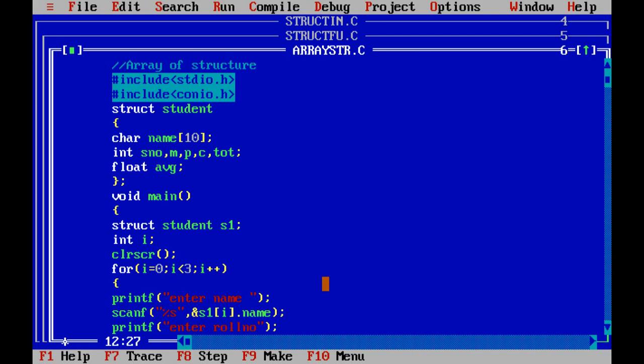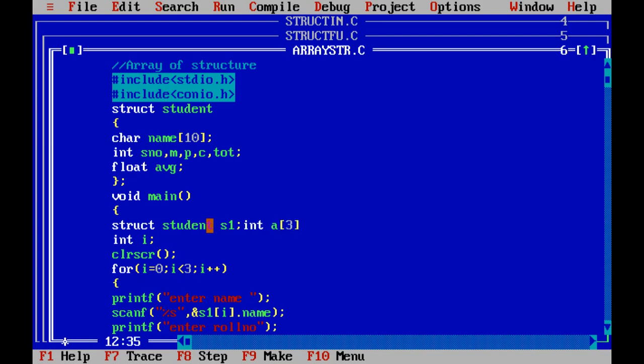If you want to store multiple student details continuously in a memory allocation, an array is needed. Array is nothing but a continuous allocation of the same type of data. Here S1 is of which type of data? Student type of data. Normally if you write integer A, A is of integer type.